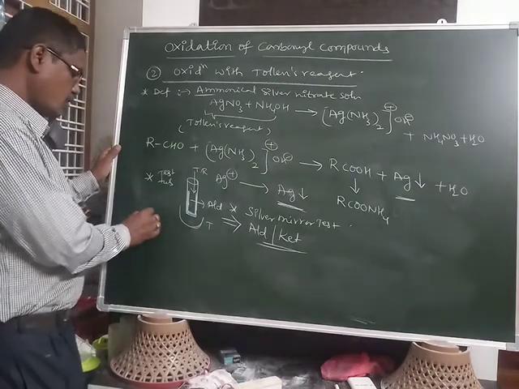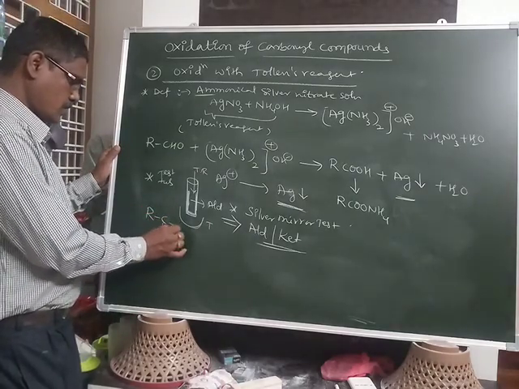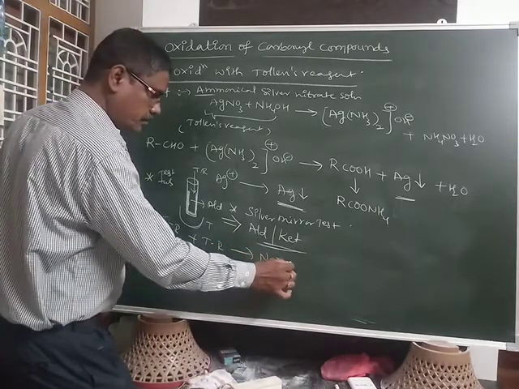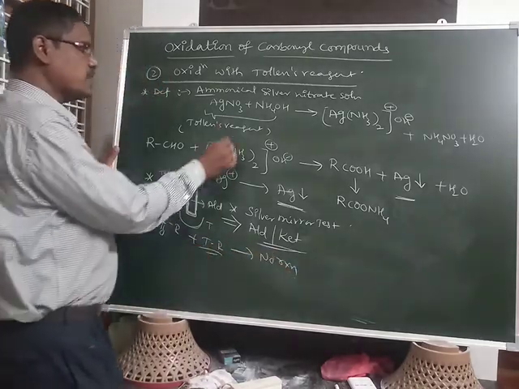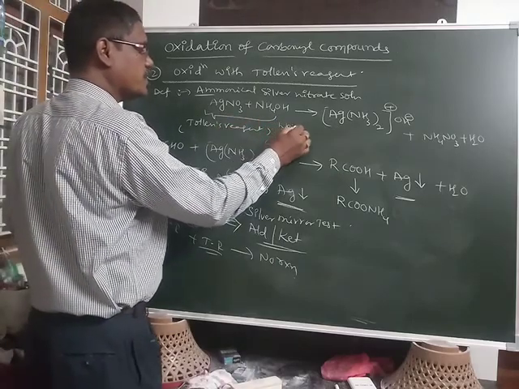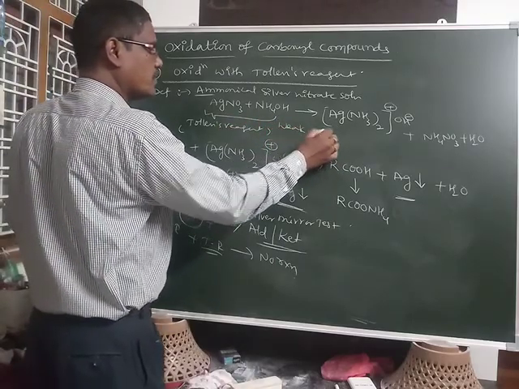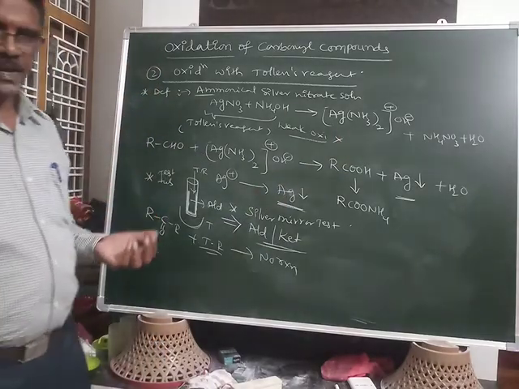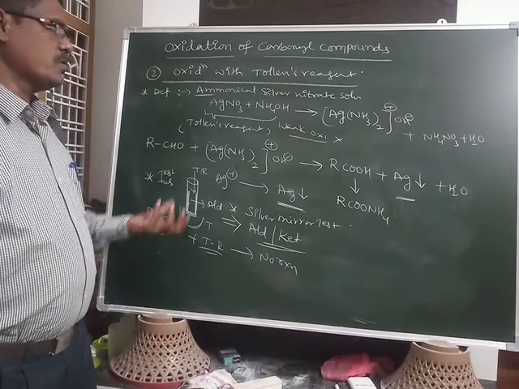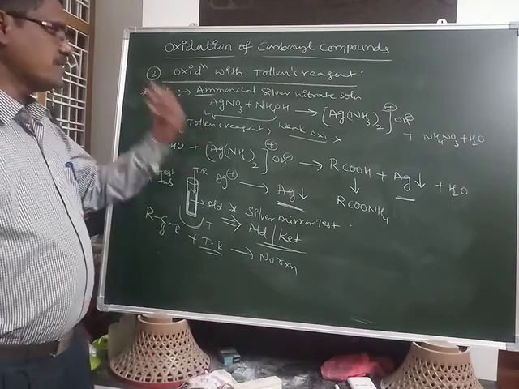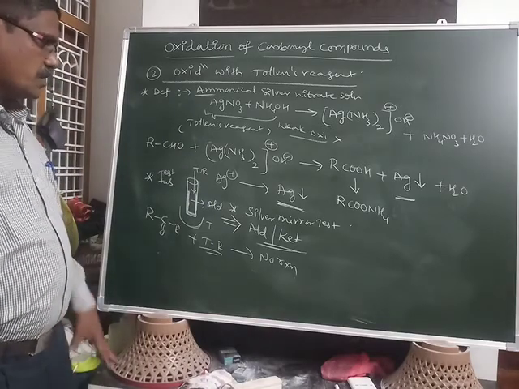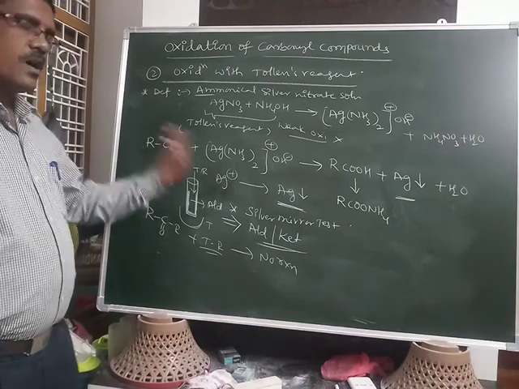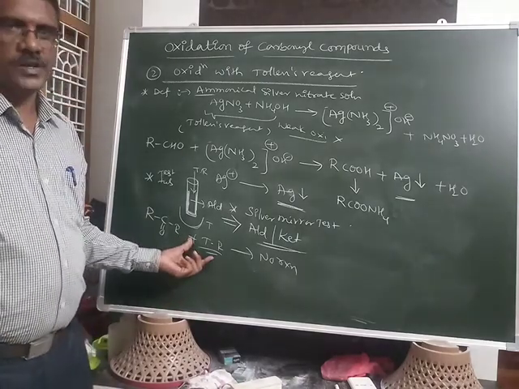By using this Tollens reagent, we can distinguish aldehydes from ketones. Why? Because ketones show no reaction with Tollens reagent. Tollens reagent is a weak oxidizing agent compared with potassium dichromate, KMnO4 and HNO3. That's why the ketone does not oxidize into the carboxylic acid in the presence of Tollens reagent.